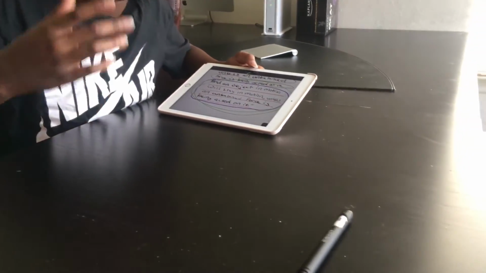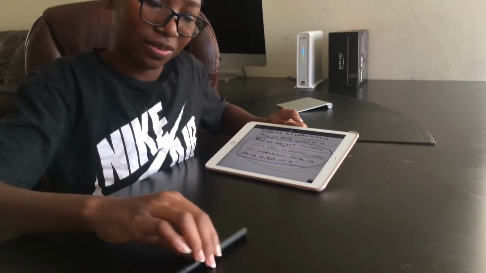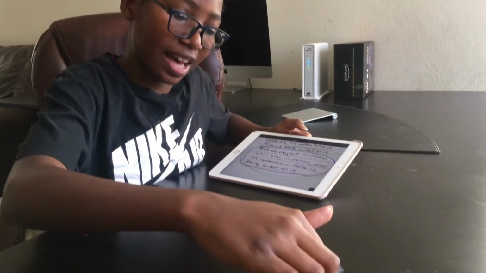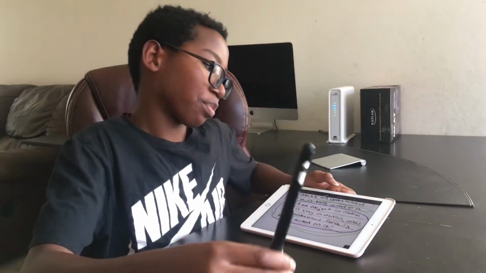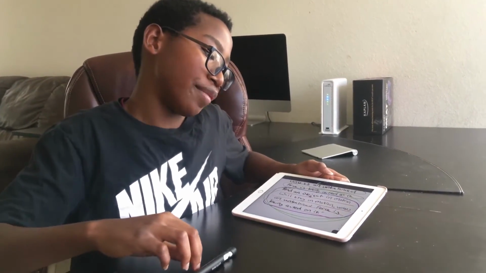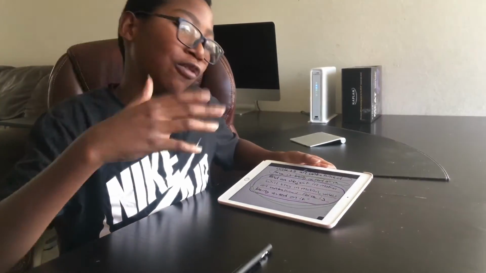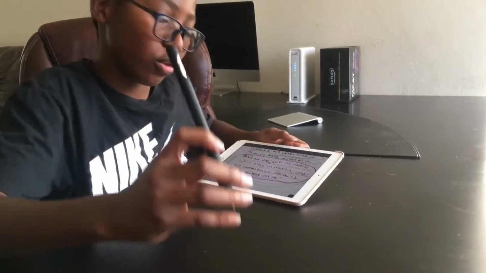But watch, it stops. The reason why it stops is because there's something called friction, right? And this friction acts as the unbalanced force. It's causing a change in motion, and this friction will build up and will cause this Apple Pen to stop moving.